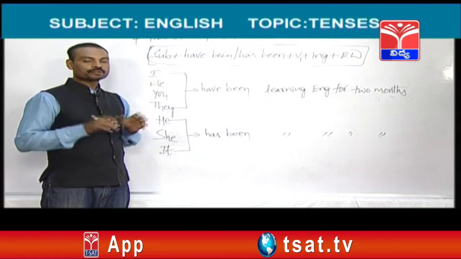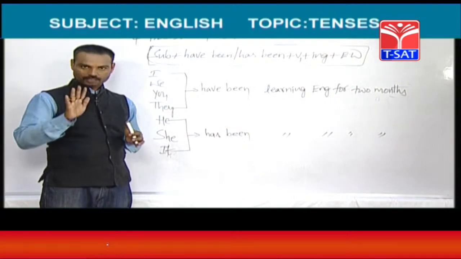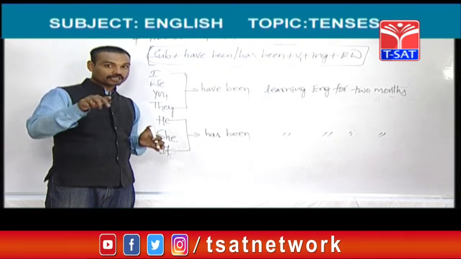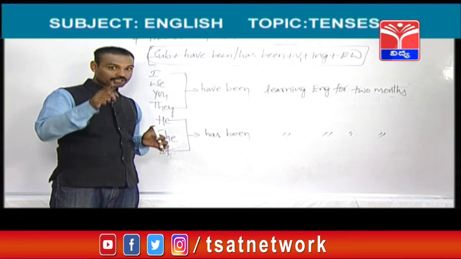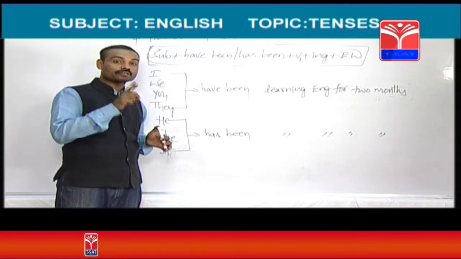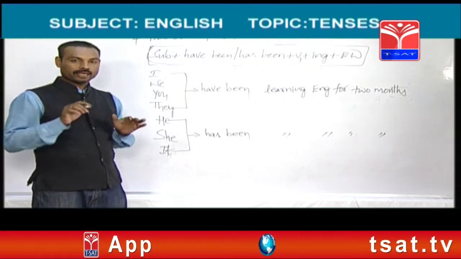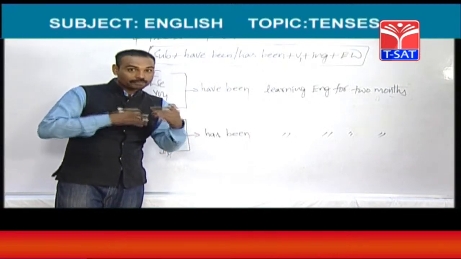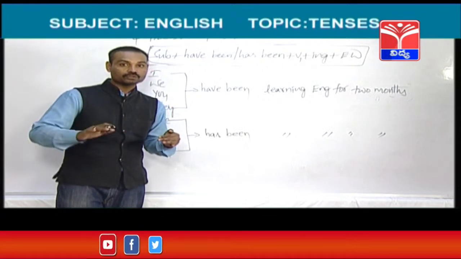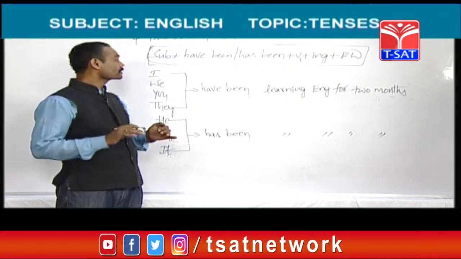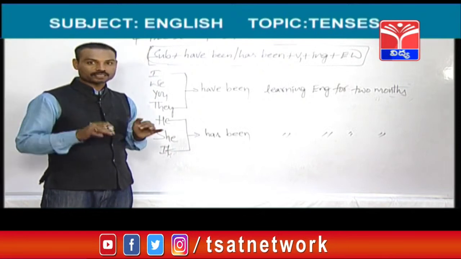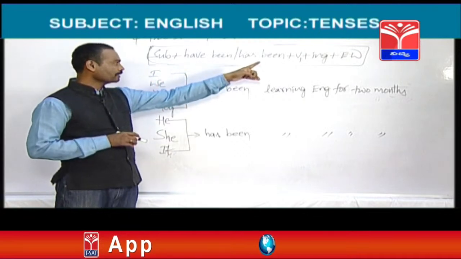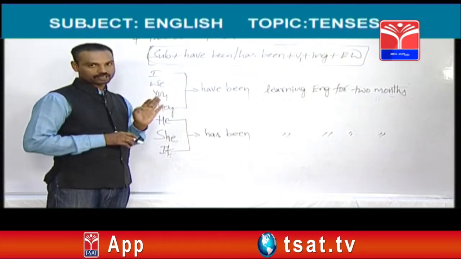So, now I am going to tell you the definition of this tense. The tense which is used to indicate an action which was started in the past, that should be going on even in the present. Up to now, that should be going on. So, to tell such works, we should use present perfect continuous tense. This is the frame, subject plus have been and has been, V1 plus ing form plus extra words.